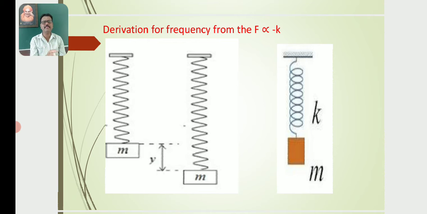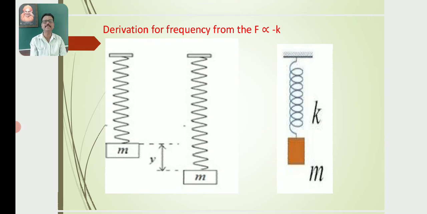Oscillatory motion is a type of motion in which the body moves to and fro, or back and forth, or up and down, continuously, that means repeatedly, about its mean position or equilibrium position.